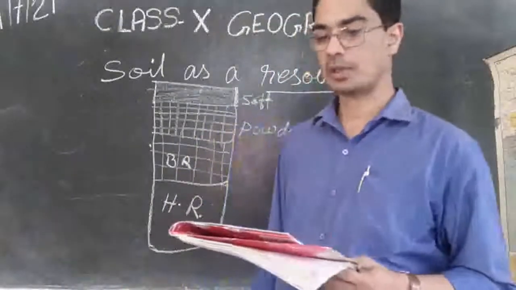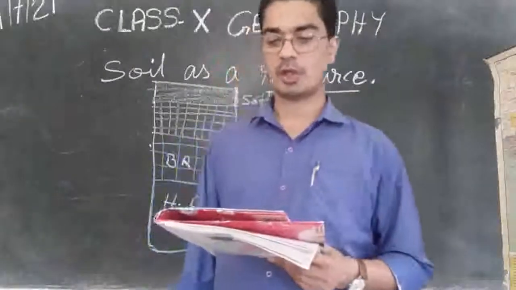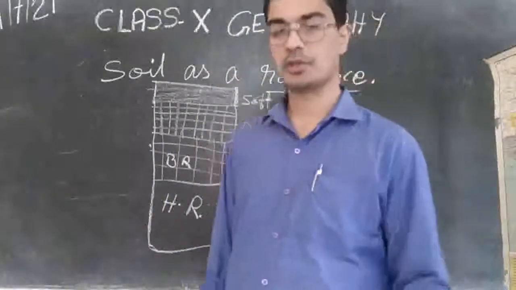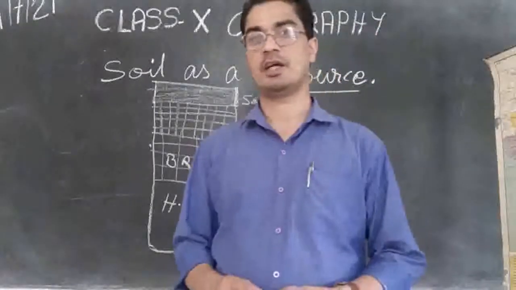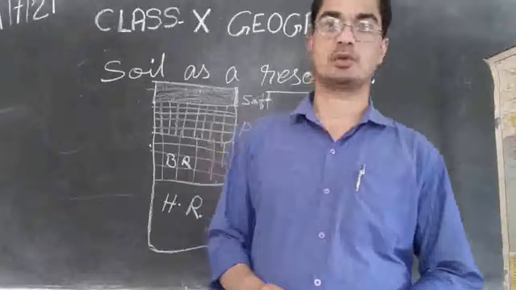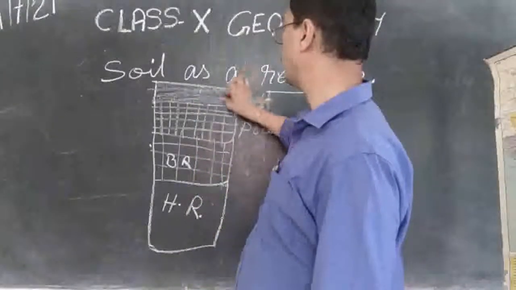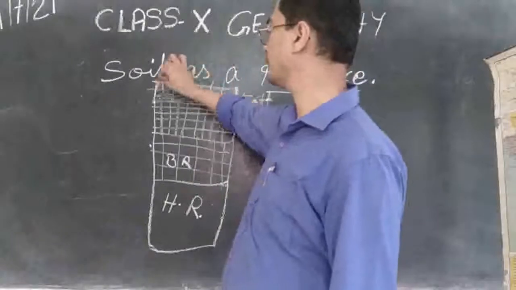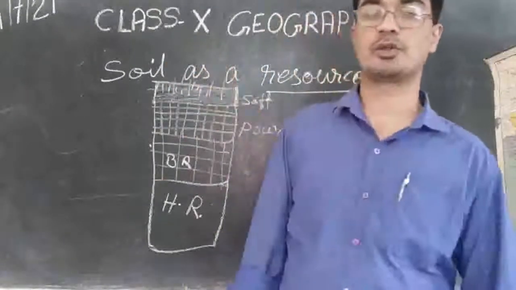So soil consists of organic material, that is humus, and inorganic materials. On top of the soil we will find a lot of grass or trees growing, is it not?